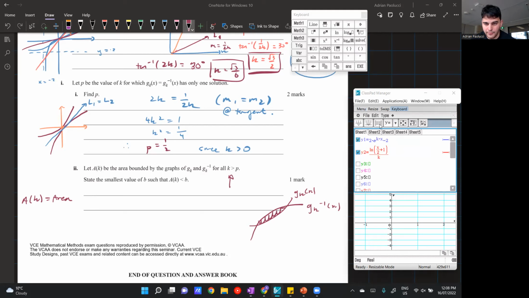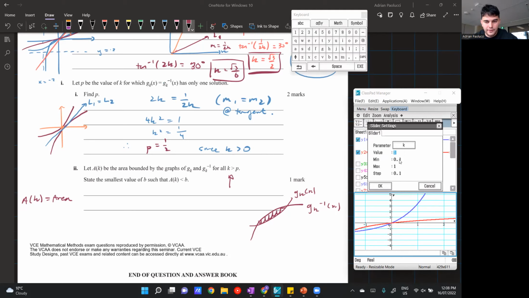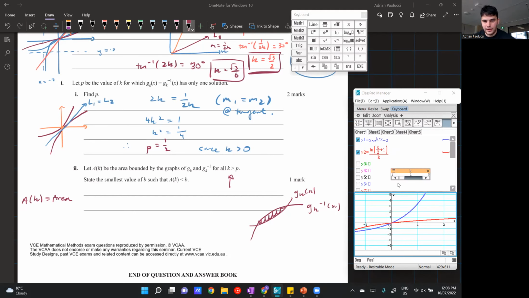We did do the graphing tab before, and we saw that the area does change. You can see the area is obviously widening up as we increase our K value. That's actually a really important observation to make right here. I'll change my values to make them a bit bigger scale. I can see that when I increase my K value, my area is getting wider. So increase the K value, and when I decrease it, the area gets smaller.